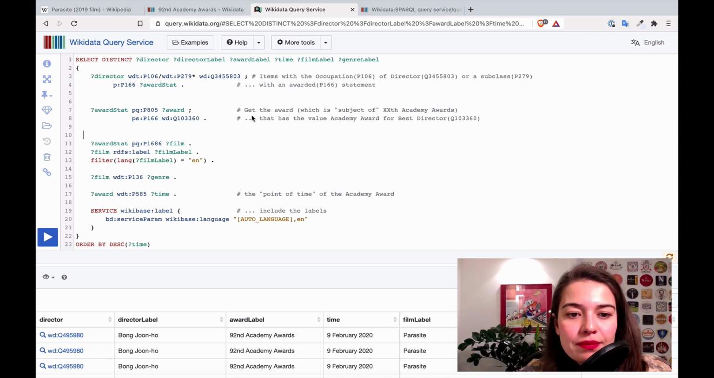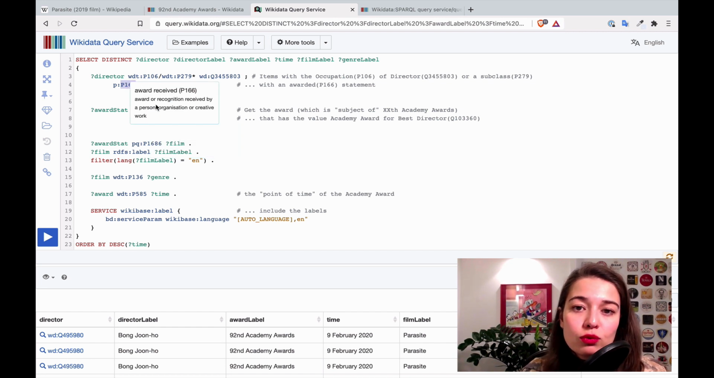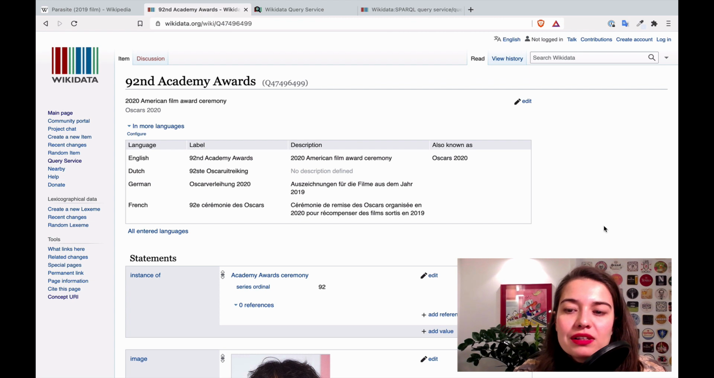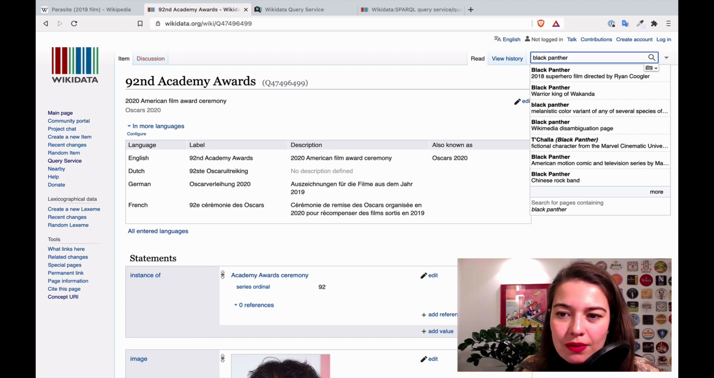So to do that, basically we're saying, okay, here what we used is, let's see, P166 was award received. So we want something that's kind of like nominated for. Let's think of someone who was nominated but didn't get the award. I think Black Panther maybe was nominated for an Oscar but didn't get it. Let's see.